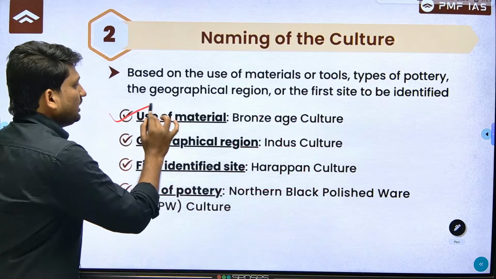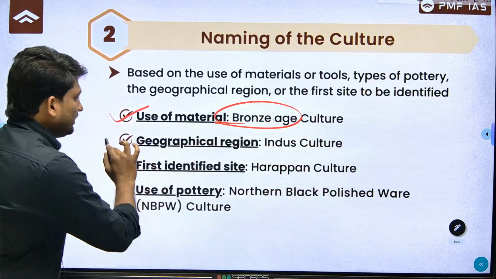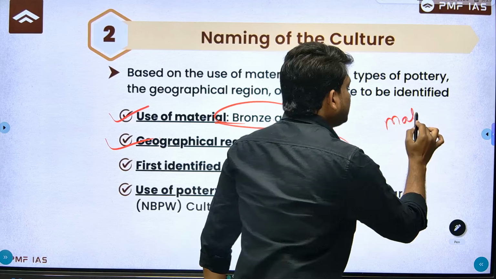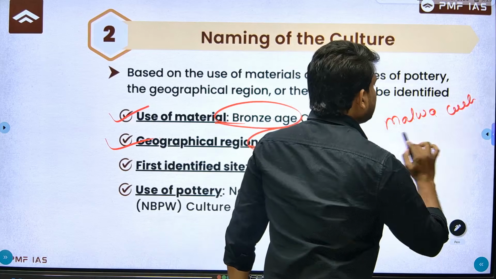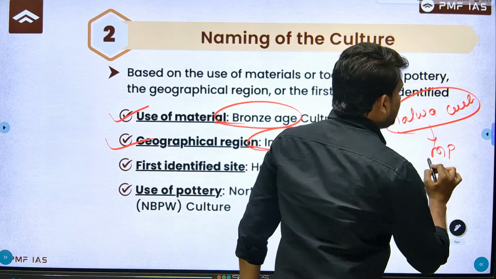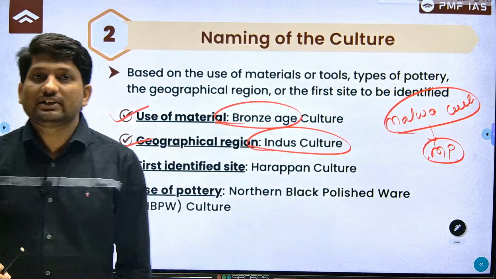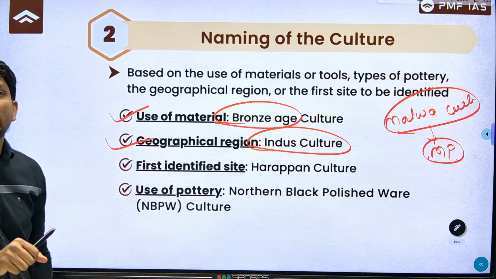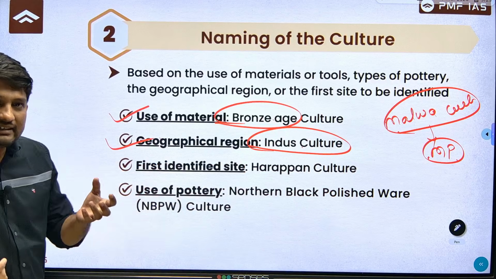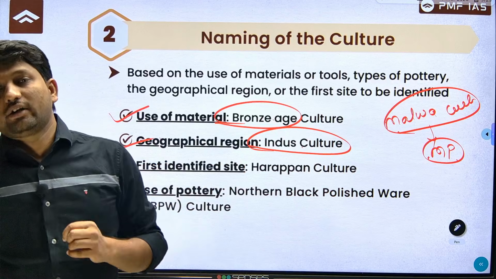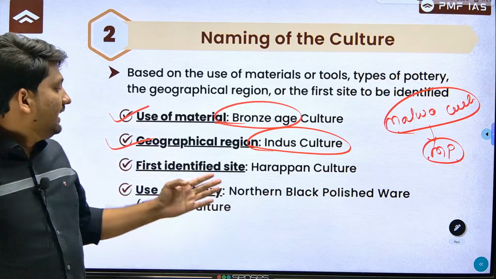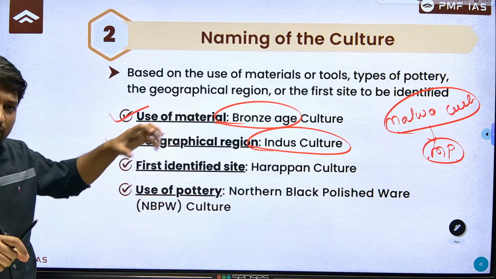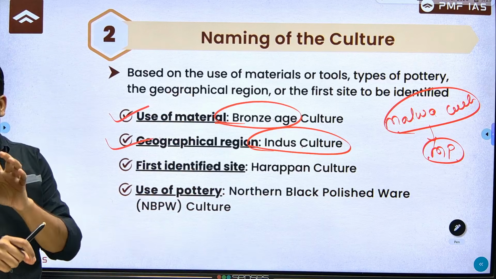Use of material: it is called Bronze Age culture. Geographical region: you have the Indus culture, and the Malwa culture present approximately in the Madhya Pradesh region. Then the first identified site: based on that it is called Harappan culture. Next, a culture can be named based on the type of pottery they have used, like Northern Black Polished Ware culture. So remember, these are the different ways in which a culture can be named.